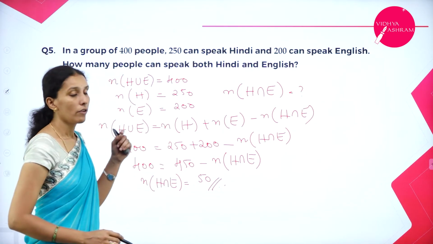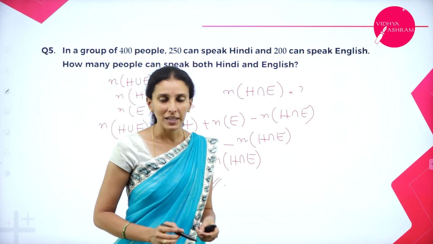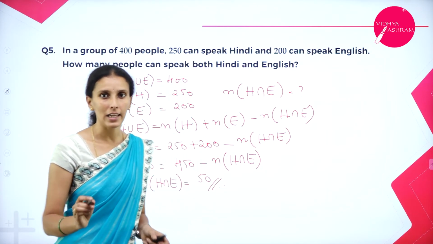So therefore 50 people will speak both Hindi and English.